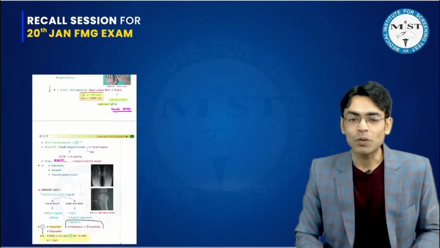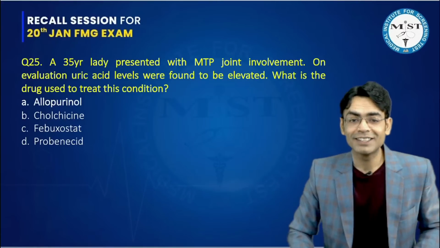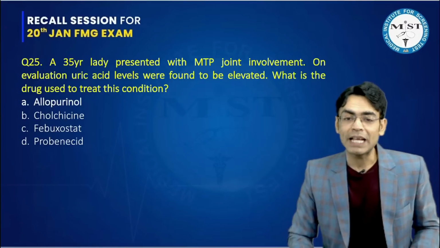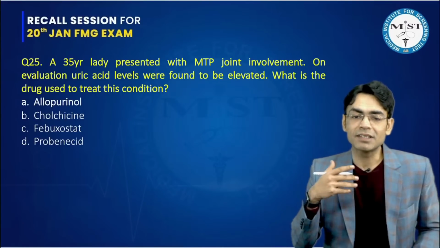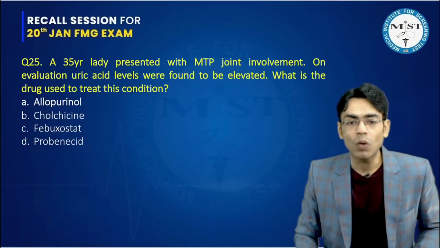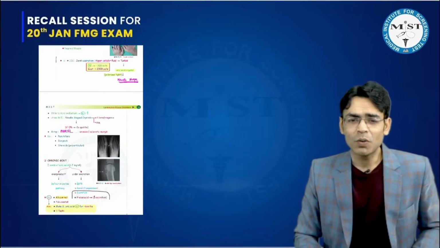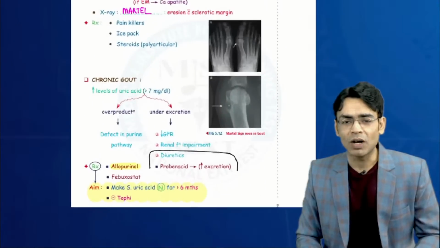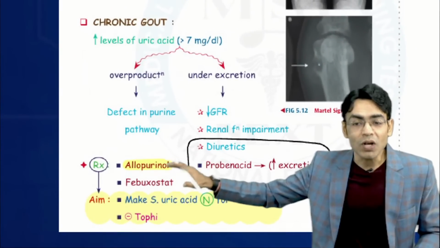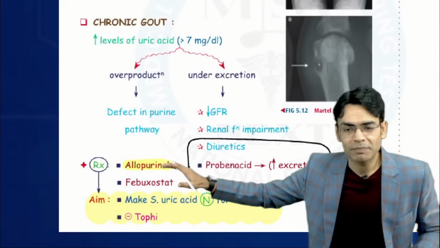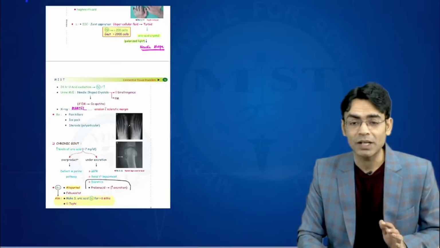Again, a question which directly came from the topics which we have discussed, and we have written all that. A 35-year-old lady presented with MTP joint involvement. On evaluation, uric acid crystal levels were found to be elevated. What is the drug used to treat this condition? Again, a very straightforward question. When we were discussing the treatment of gout, we discussed that the best treatment for gout will always be aripiprazole. Very straight. You must have done this very frequently in pharmacology as well, and we have discussed it in our classes as well.